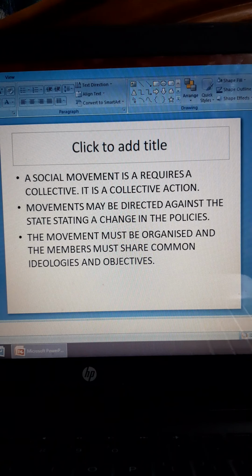Movements may be directed against the state, demanding a change in the policies. So social movements may emerge stating that a certain policy should be removed, or a certain policy should be formulated.